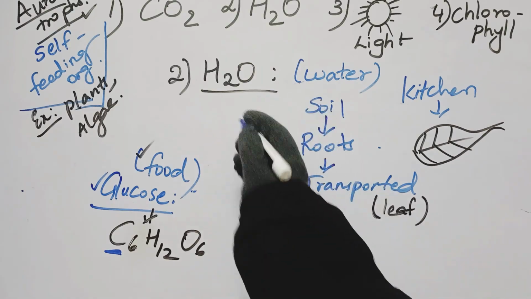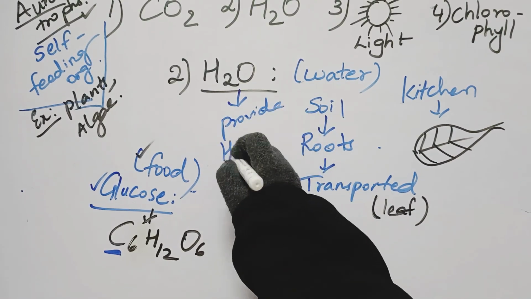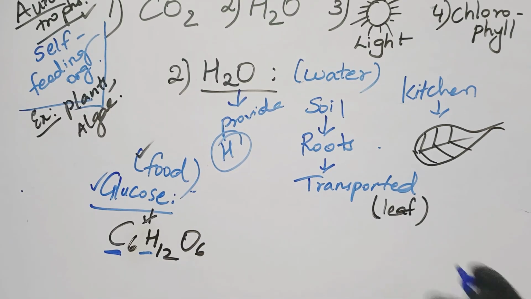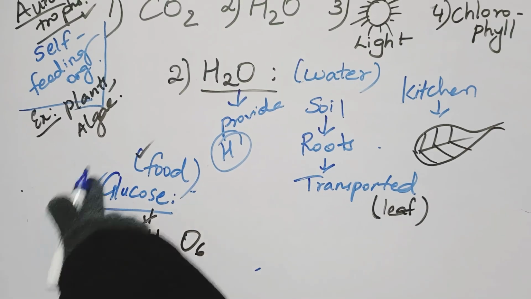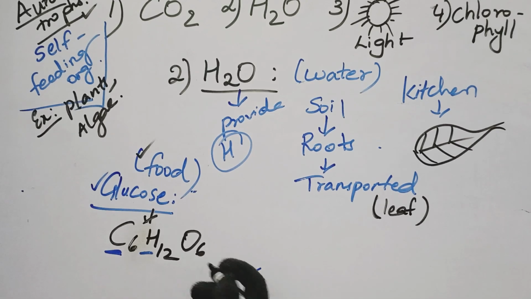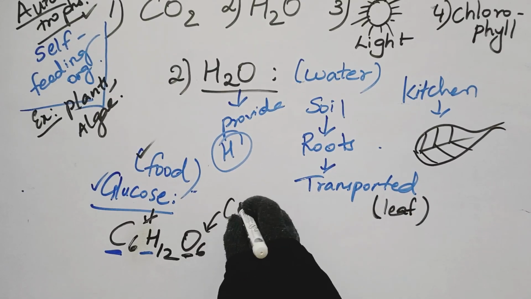Okay, this H2O is going to provide the hydrogen required for glucose preparation. Children, refer to the formula. This H2O is going to provide the H required for overall glucose preparation. Clear, children? You might be wondering, what about this oxygen? This oxygen in the glucose formula also comes from CO2.